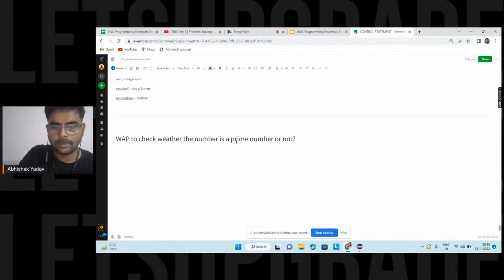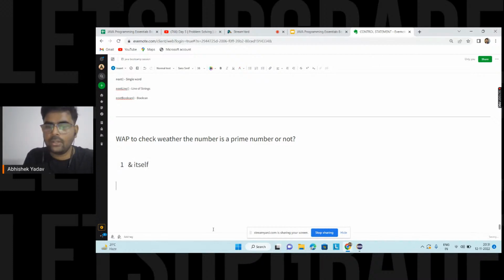Some say divisible by 2, or not divisible by any number, which is a wrong definition. According to the audience, a prime number is a number that is divisible by 1 and itself, right?